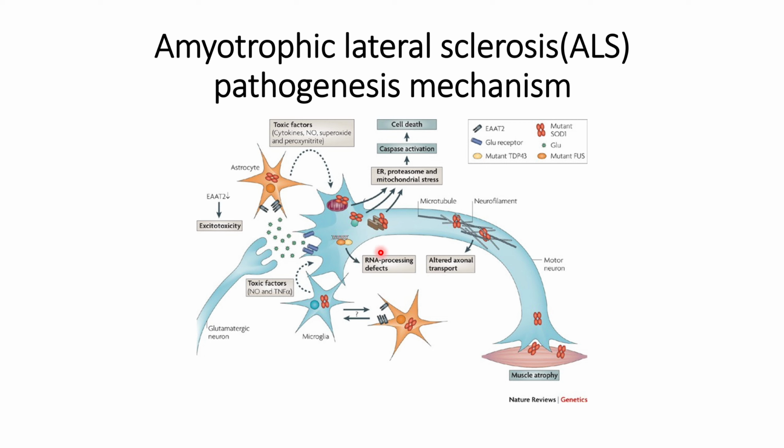And one more thing that might affect the RNA processing is the mutant TDP43 and mutant FUS. Both will affect the RNA processing and will initiate epigenetic changes. However, the actual reason how this mutant TDP43 and mutant FUS work in this disease condition has not yet been properly identified.